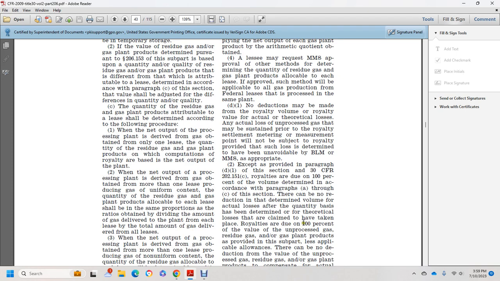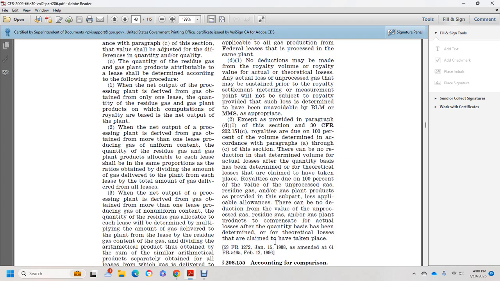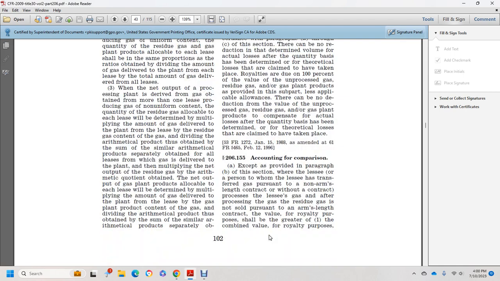There can be no deduction from the determined value for actual loss of quantity, based on the determination of a theoretical loss, for the claim that has been made, in place of the royalty due on 100% of the value of the unprocessed gas, residue gas, and or gas plant products, provided in this subpart, other than applicable allowances. There can be no deduction from the value of the unprocessed gas, residue gas or other gas plant product that compensates for the actual loss of quantity based on a theoretical loss for the claim that has been taken.